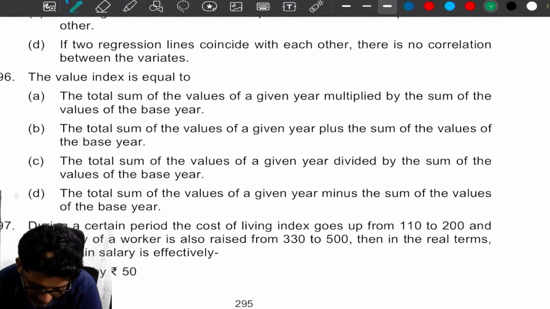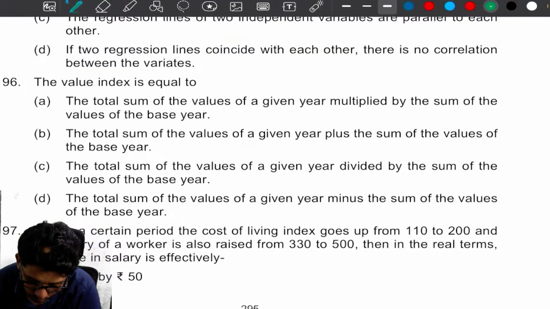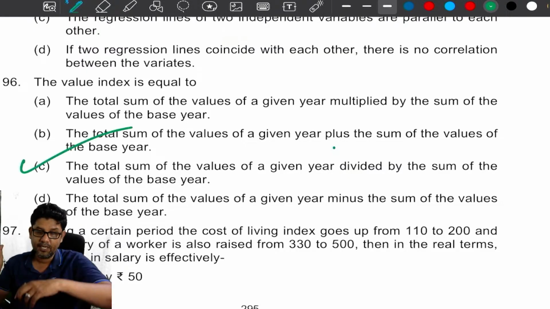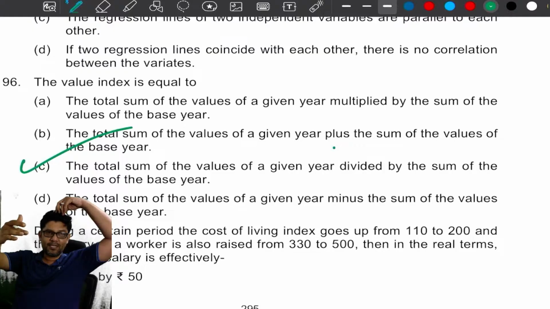The value index is equal to the total sum of the values of the given year multiplied by the sum of the values of the base year. Or the total sum of the values of the given year plus the sum of the values of the base year. Or the total sum of the values of the given year divided by the sum of the values of the base year. Or the total sum of the values of the given year minus... no way, my dear, option C. Any index number is the current year divided by the base year. That's it.